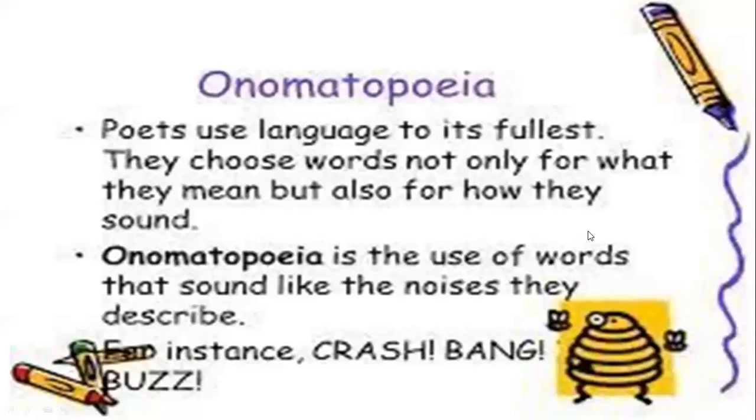For example, crash, bang, buzz. These all don't have any particular meaning in the dictionary, but they are spelled out because in this way sound can be described. So this is how we use oxymoron and onomatopoeia. So here we go. Onomatopoeia is done.